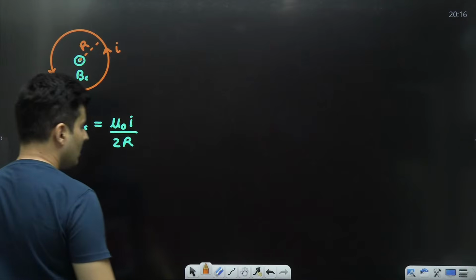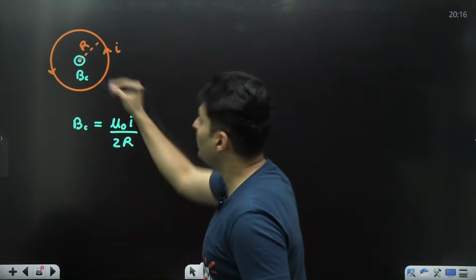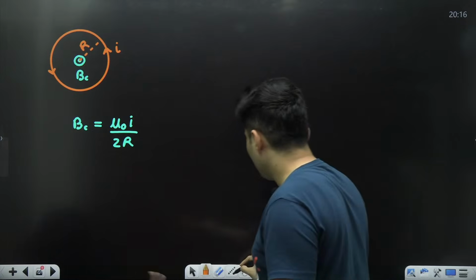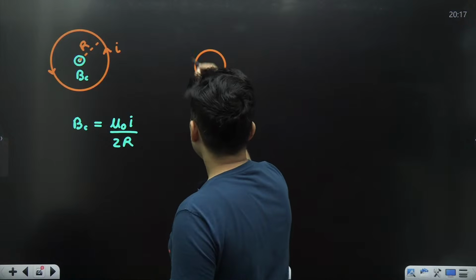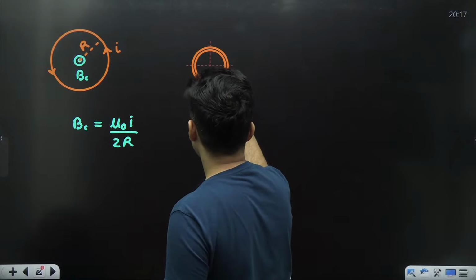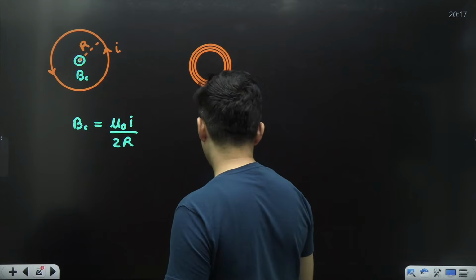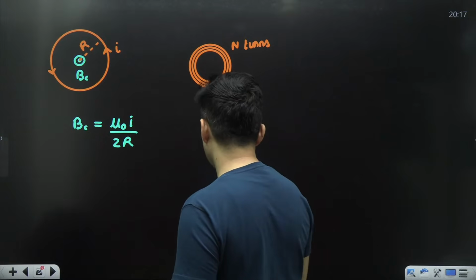This is the current. But what if I don't have a complete loop, or what if I have many loops? You accordingly just change the problem. Say, for example, imagine it has n number of turns.